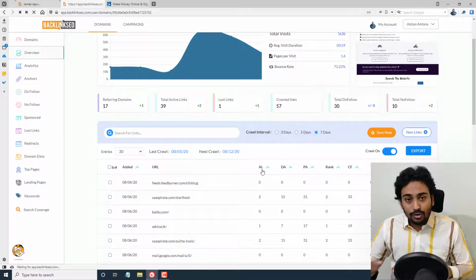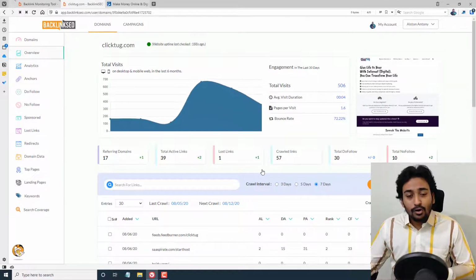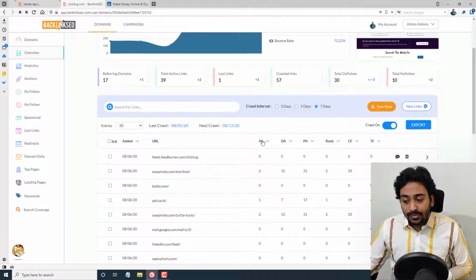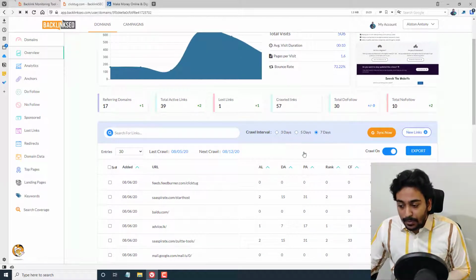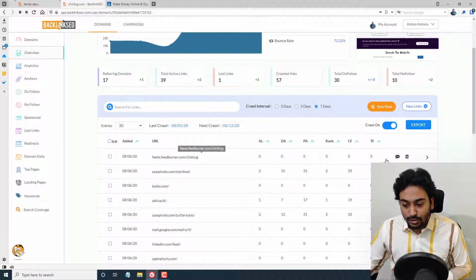It not only shows the backlinks, but it also automatically shows all the Moz stats. For example, DA, PA, Moz rank, and Majestic stats are also shown here. See, citation flow, trust flow, all these things are shown here.